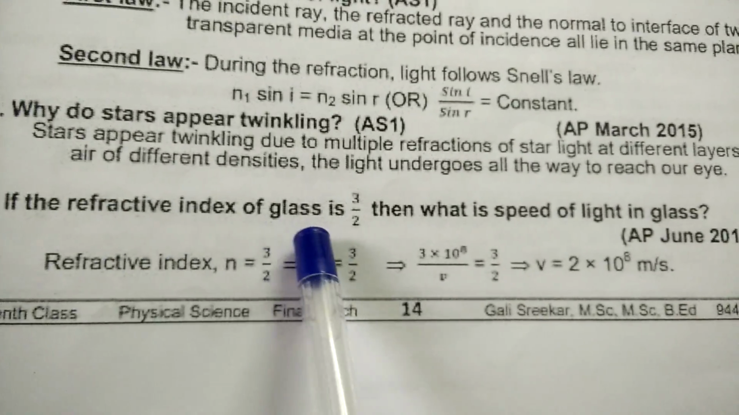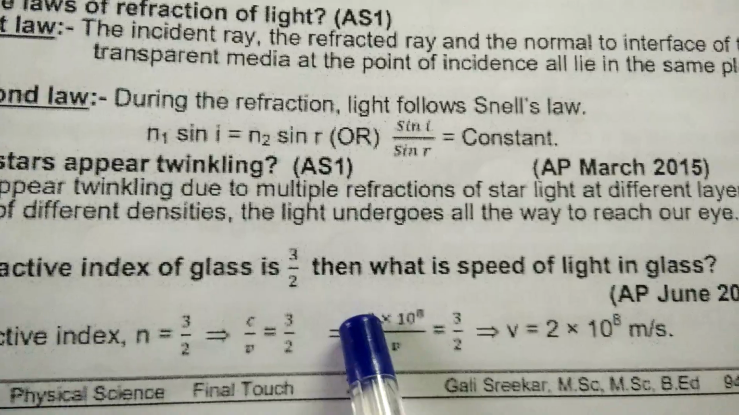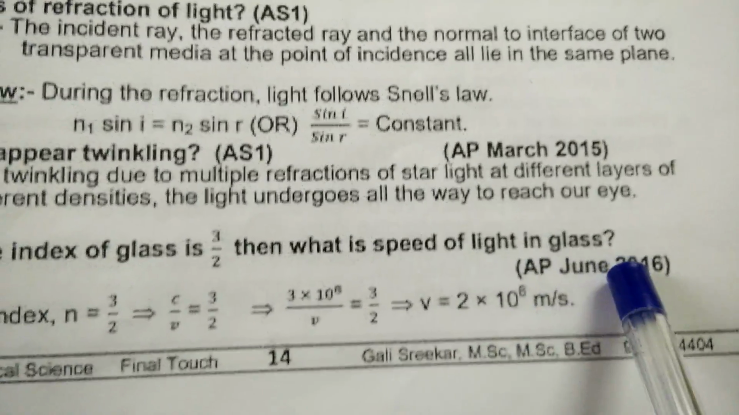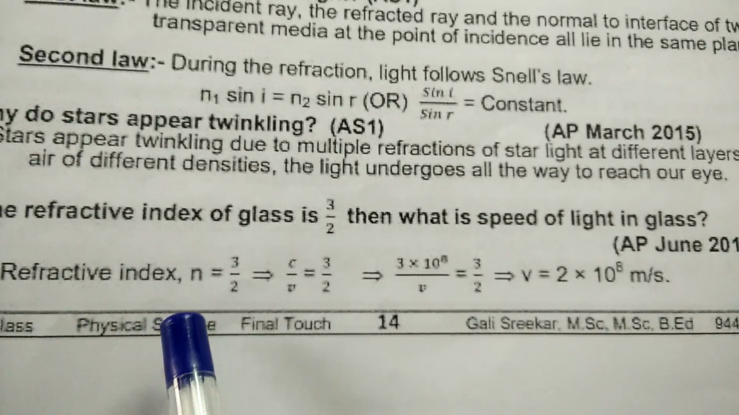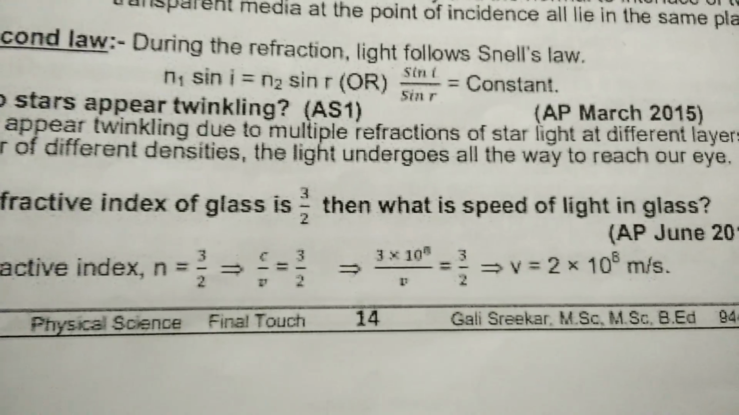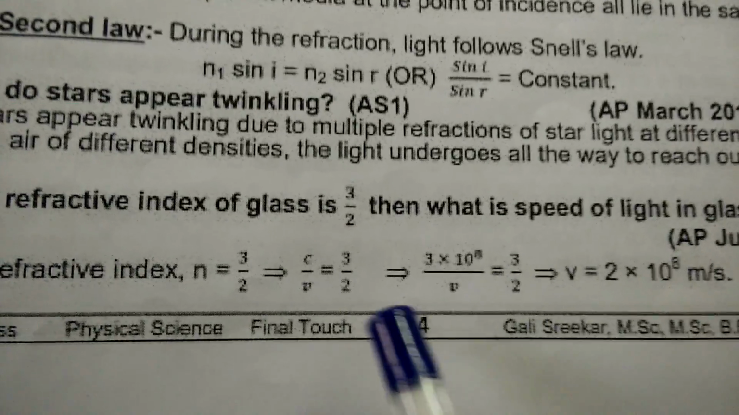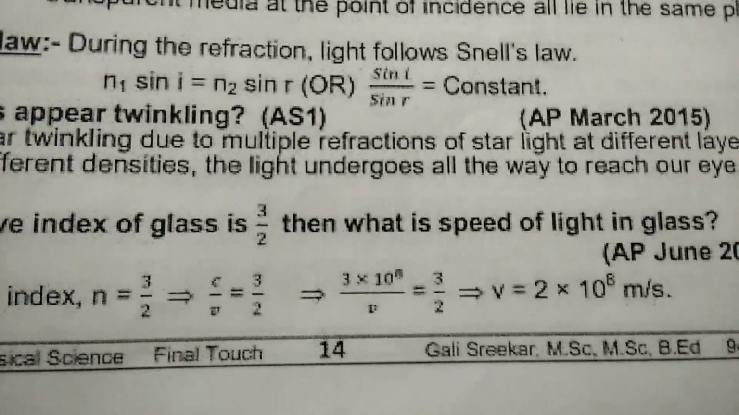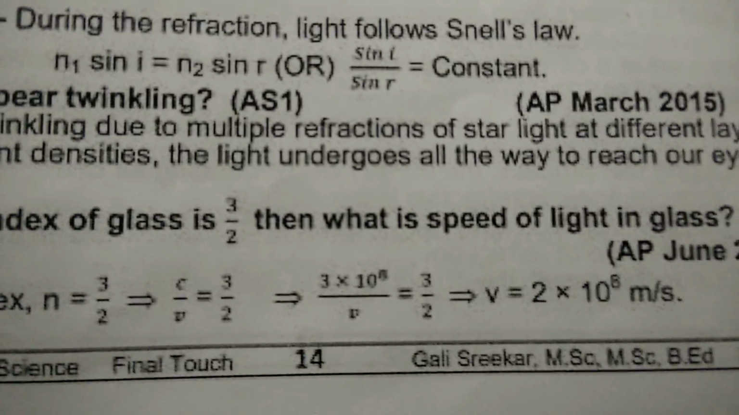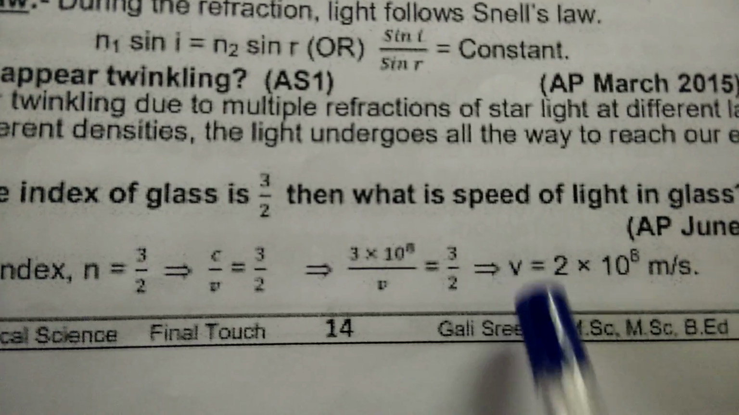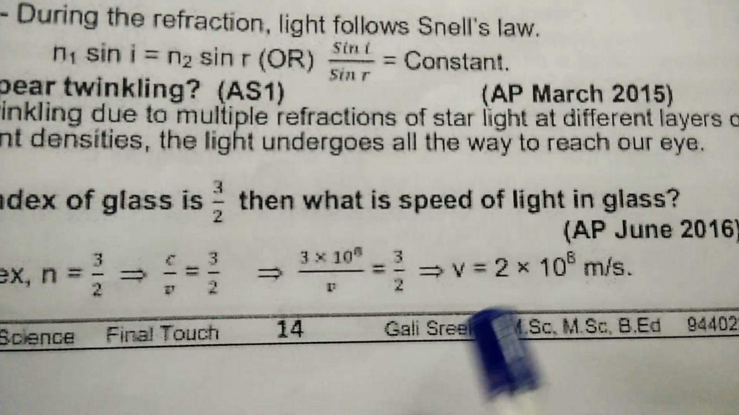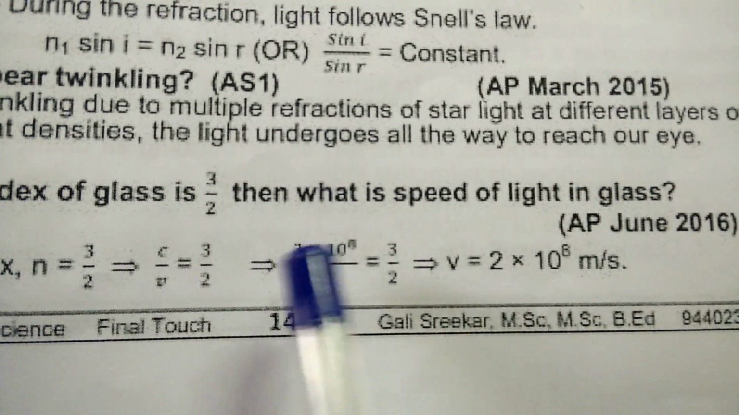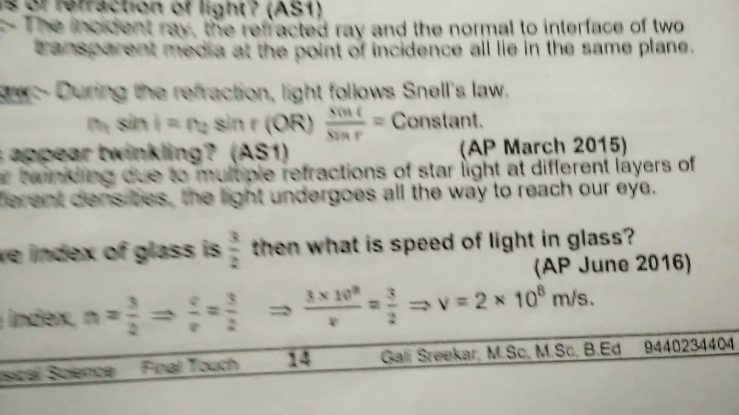If the refractive index of a glass is 3/2, then what is the speed of light in glass? Refractive index n is equal to 3/2 and C by V is equal to 3/2, and C is nothing but 3 into 10 power 8 by V is equal to 3/2. క్రాస్ మల్టిప్లై చేస్తే V is equal to 2 into ఇక 3 క్యాన్సిల్ అయిపోతుంది, 2 into 10 power 8 meter per second.